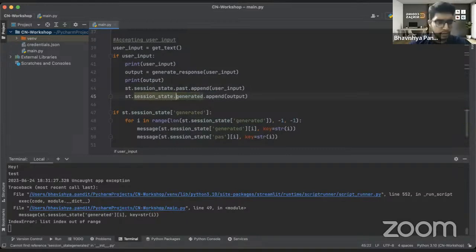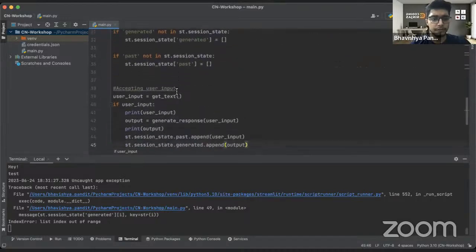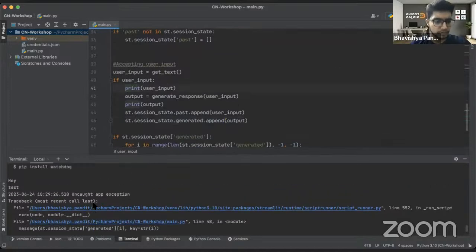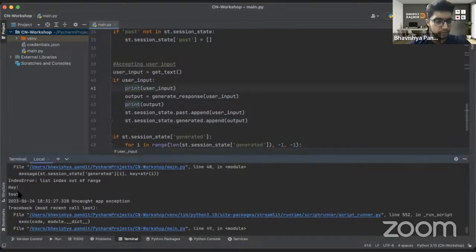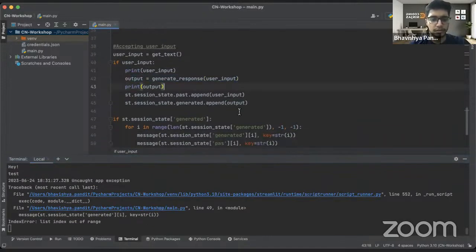Cool. st dot, my bad. We are getting the input. We are printing the input. The input is getting printed over here. So that is not a problem. It is going cool. So st dot state dot append, we have appended over here.